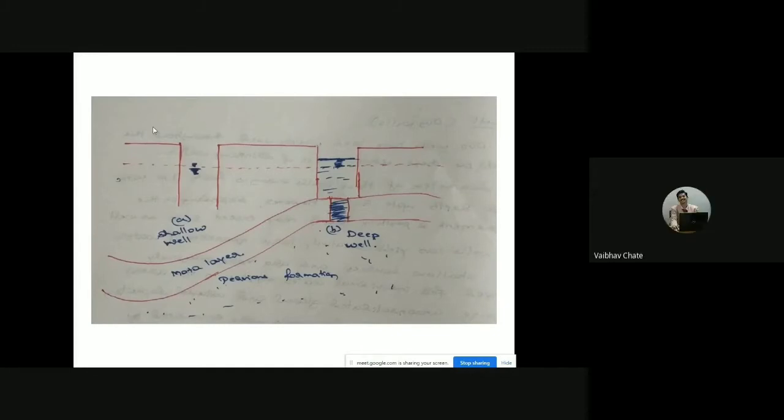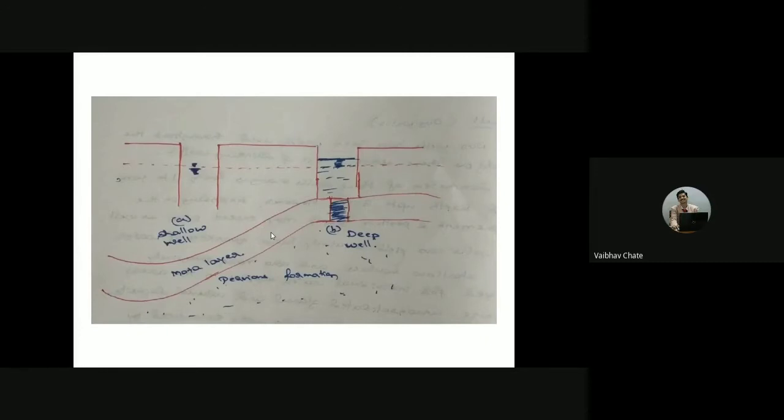Okay, thank you. So when we are talking about the open well, whatever I have explained here is with respect to the open well, or dug well. Why are we calling it a dug well? Because usually we go for excavation of the well by making use of hands and shovels. We will not be using any heavy equipment or machinery for the excavation of the open well or dug well.